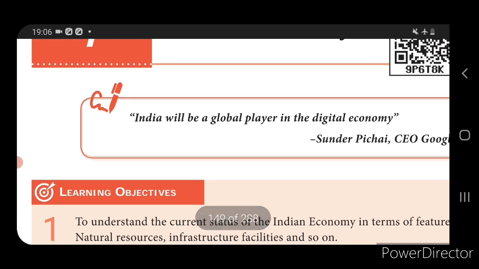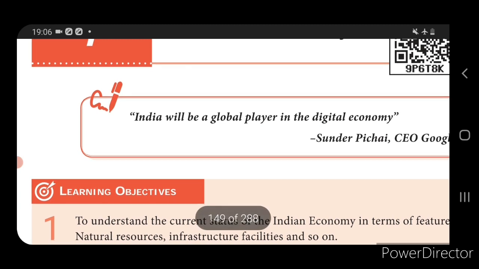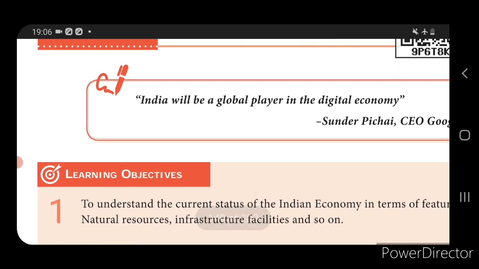Okay, so now we come to know about the contribution of Indian economic thinkers. First one is Thiruvalluvar. He played a major role. He explained about the economy, how the economy should develop.